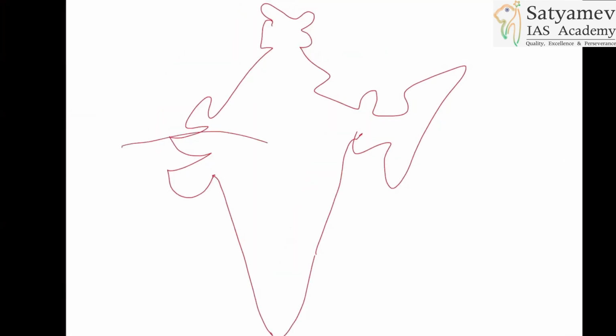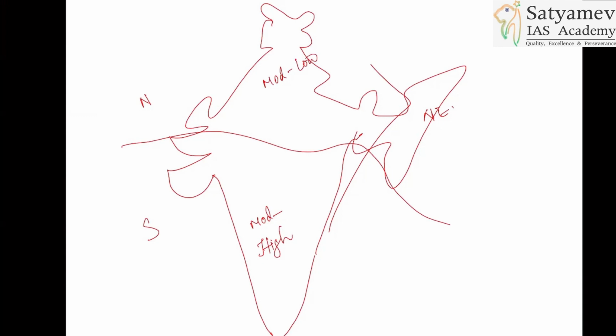All right. This is north, south, and northeast divide. Here you will have moderate to high. Here moderate to low. And here you will have the least, low. How beautiful a map this is. This is showing some kind of analysis. Are you understanding? Did you understand?